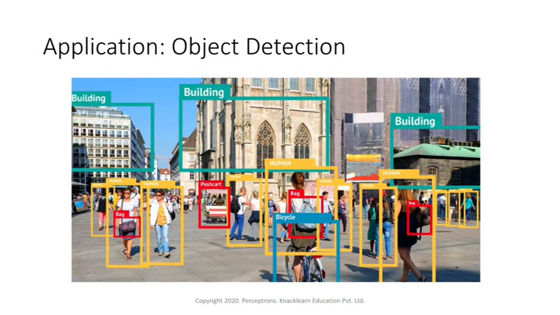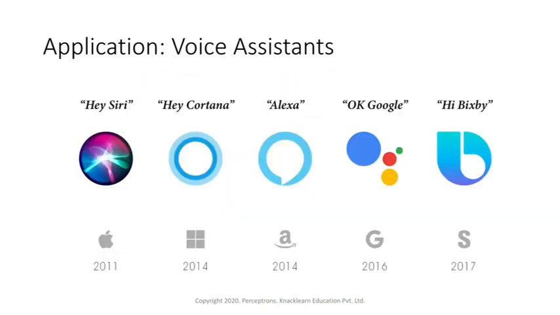We are also going to look into a lot of algorithms like YOLONet and ResNet, which are very famous for object detection. And then voice assistants. We have so many voice assistant systems like Siri, Cortana, Alexa, Google Assistant, Bixby. In India, we have voice assistants which can understand regional languages as well, not only English. These are all English voice assistants, but there are assistants able to understand regional languages as well.